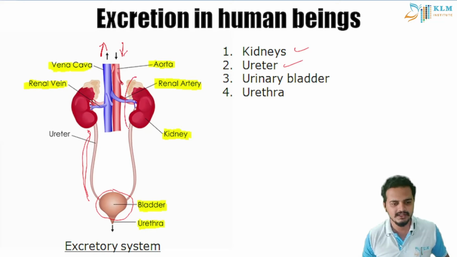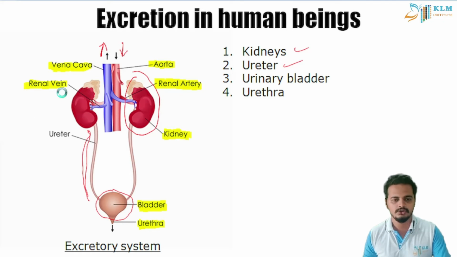The kidney purifies the blood and removes all the nitrogenous waste, and it also has reabsorption. We will see how the kidney looks inside. After it is purified, the waste goes into the bladder and the pure blood goes back to our body.